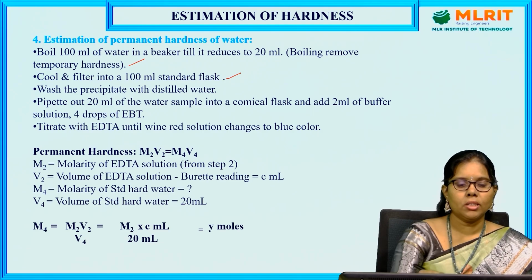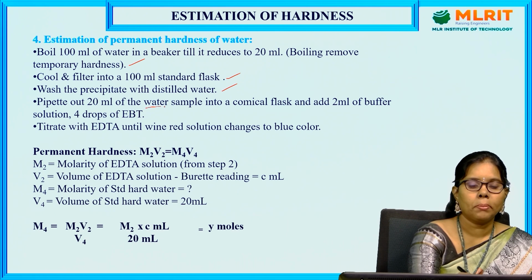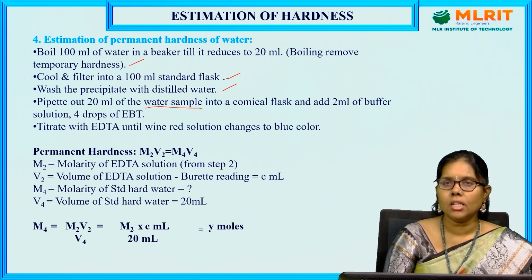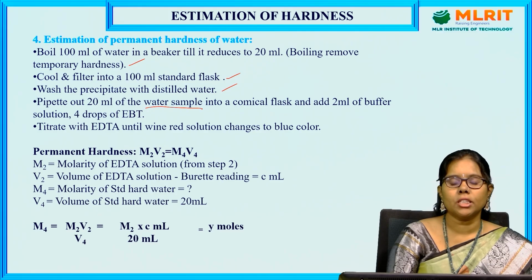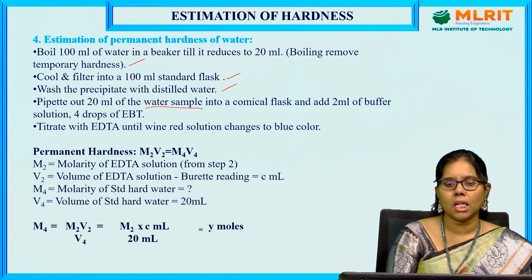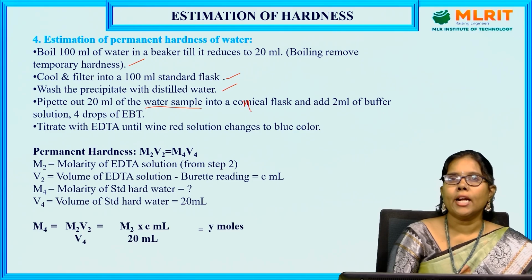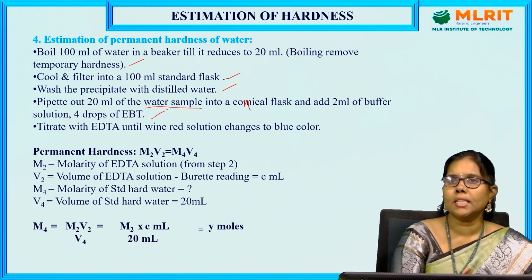Wash the precipitate with distilled water. Already we have done this. Pipette out 20 ml of the water sample. Which water sample? The boiled one, which is cooled and filtered. That filtered water sample, free from temporary hardness, we take into the conical flask, and add 2 ml of the buffer solution and 4 drops of EBT indicator. Same procedure.